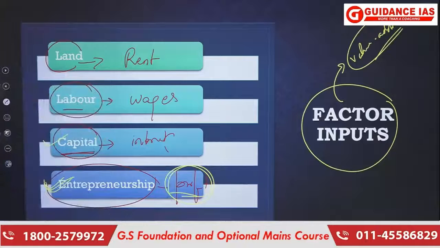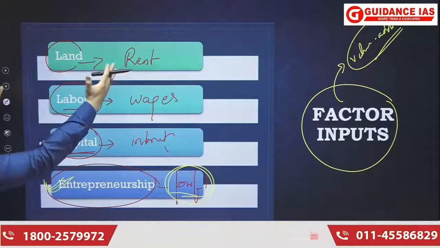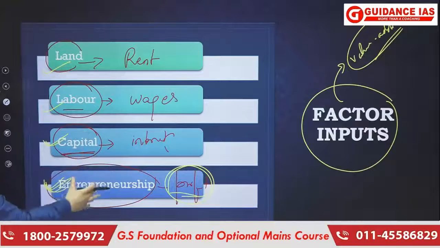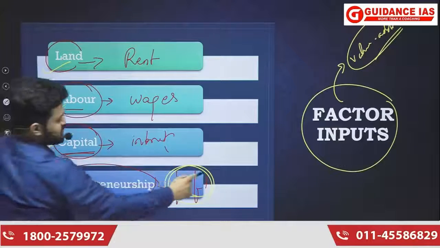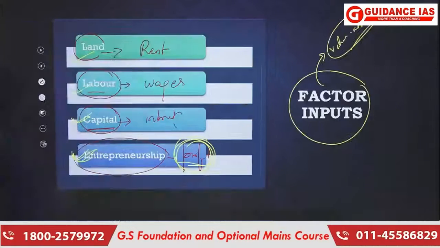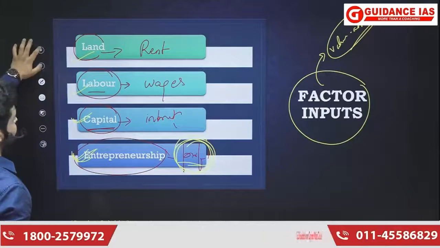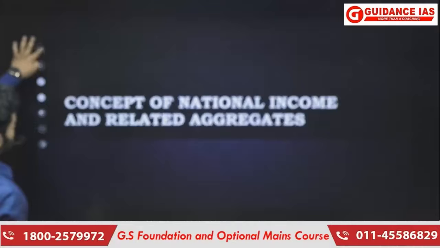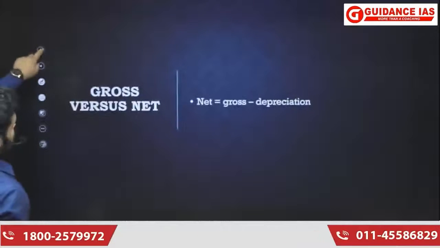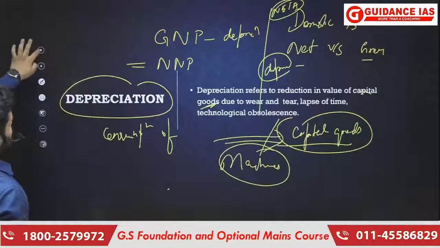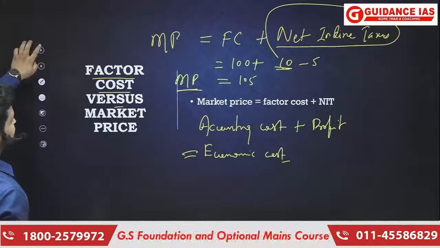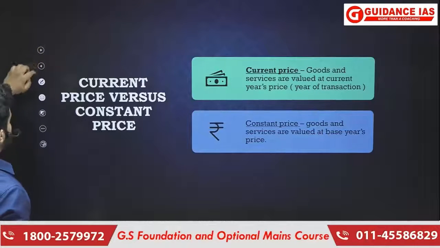Okay, so factor cost is the cost incurred on factors, and one of the costs incurred on factors is profit. Okay, so this way you can understand now that economic cost is different from accounting cost, and